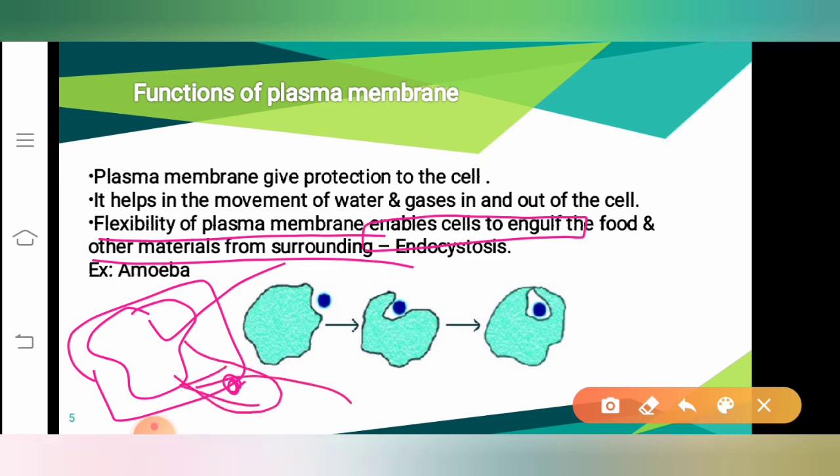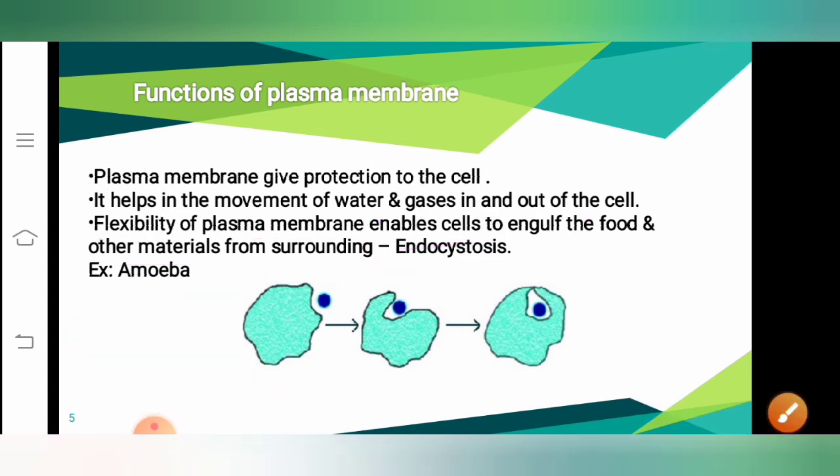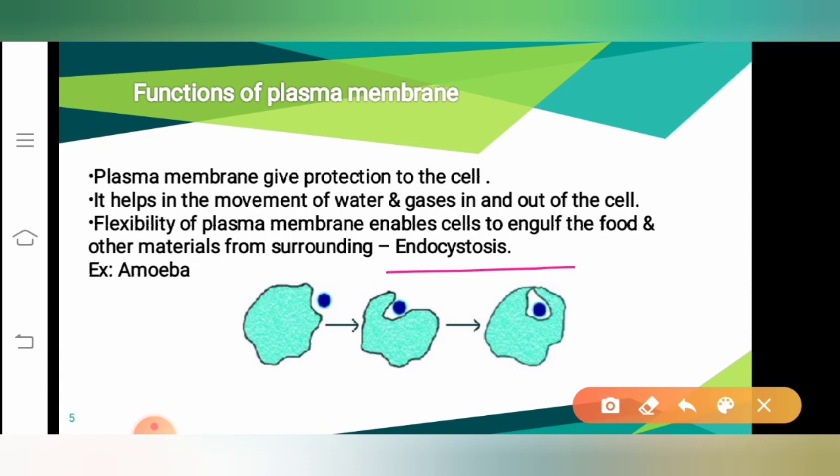That means it takes the food inside, and also the other materials present outside, in the surrounding. And this process we call endocytosis. I repeat, the process of engulfing the food and other materials from the surrounding by the flexible expanding of plasma membrane is called endocytosis.